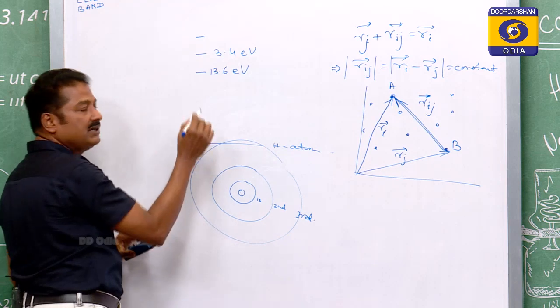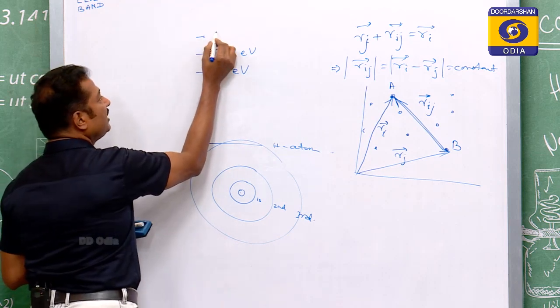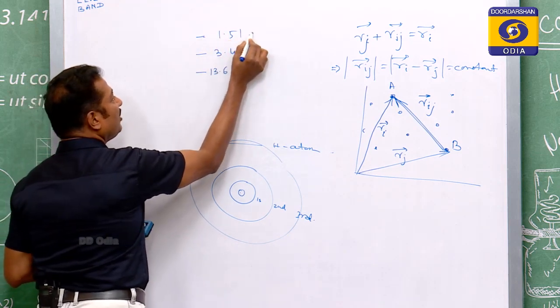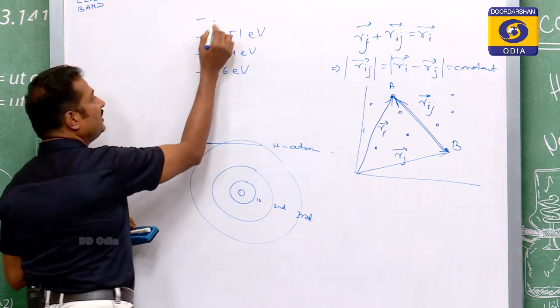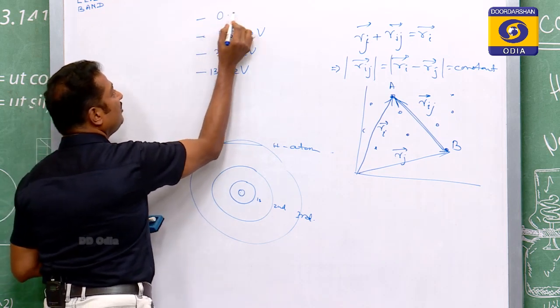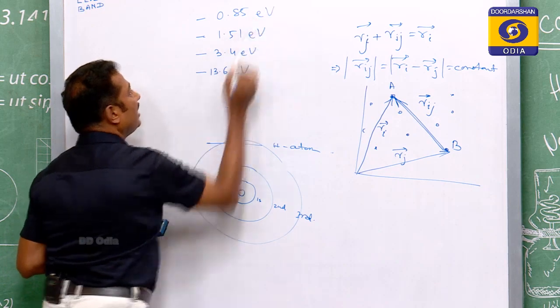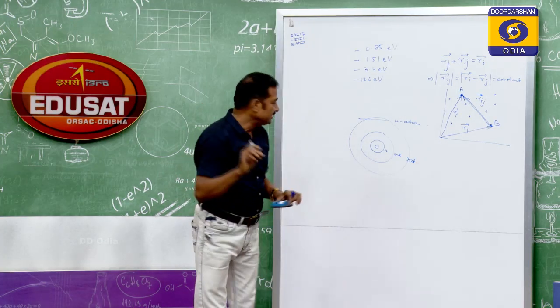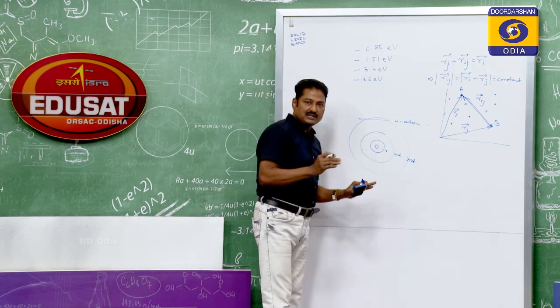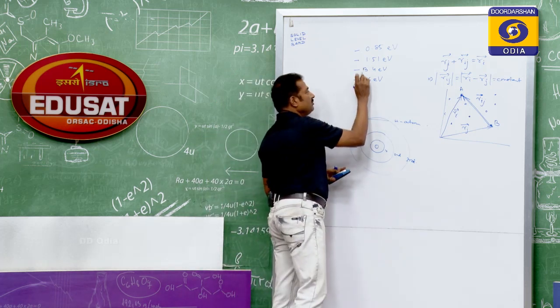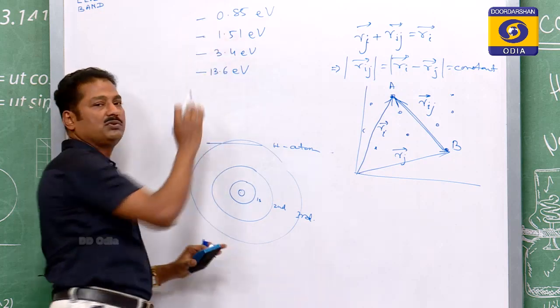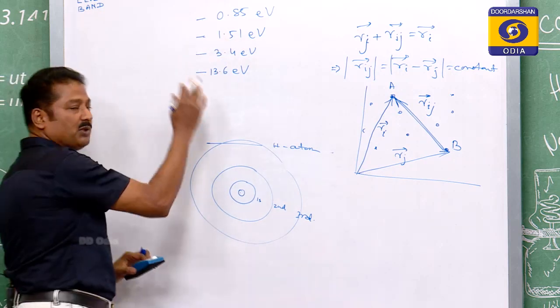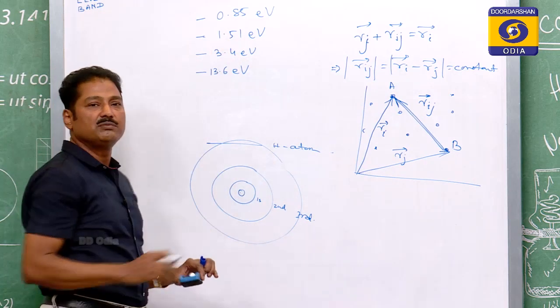In the third orbit the energy of the electron will be minus 1.51 eV. In the fourth orbit, if possible, then it will be minus 0.85 eV. Actually, hydrogen normally has one electron in the first orbit, but due to excitation it may go from first orbit to second, second to third, third to fourth, it may go up. So, if that is possible, then this will be the energy of the electron.